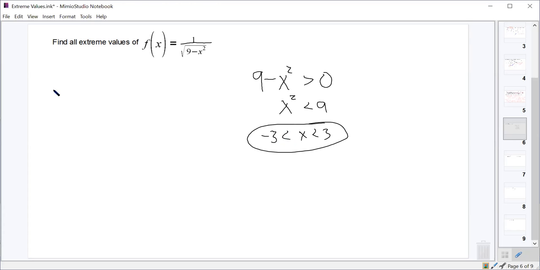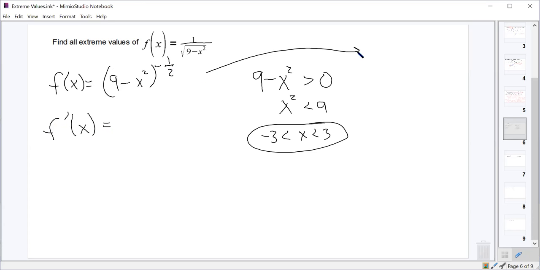So I'm going to rewrite this as f of x equals 9 minus x squared to the negative 1/2. I think that'll help us with taking our derivative. And what is f prime of x? Remember, this is u to the negative 1/2, right?